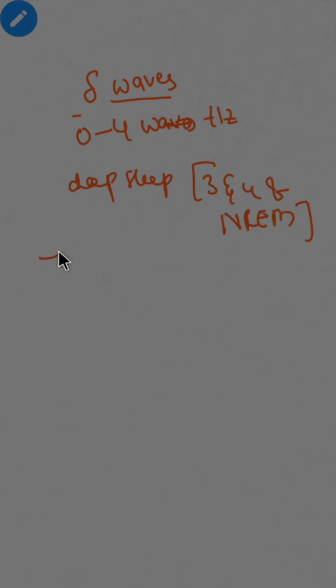They are also seen when thalamocortical fibers are cut. In such situation also we will find delta waves.